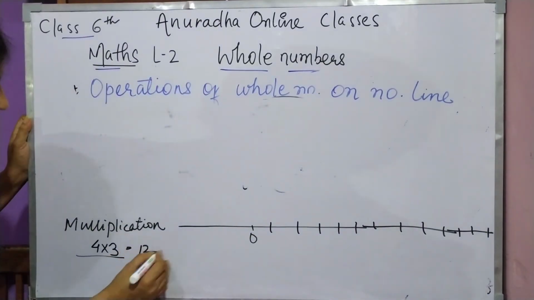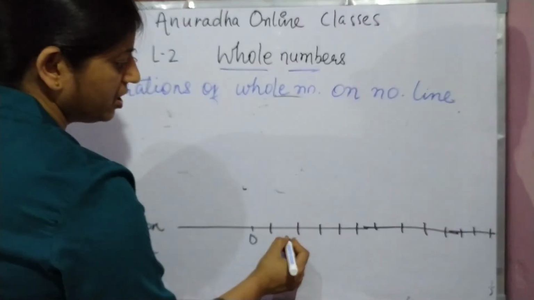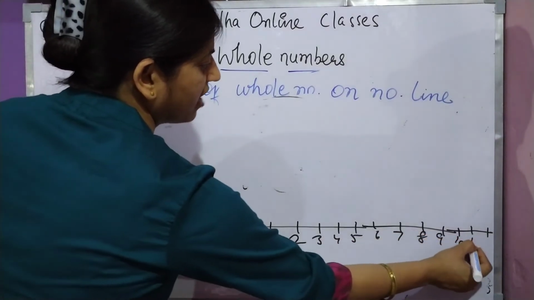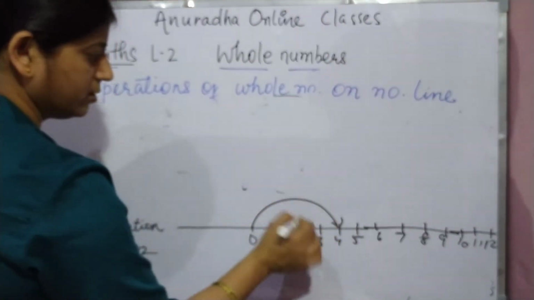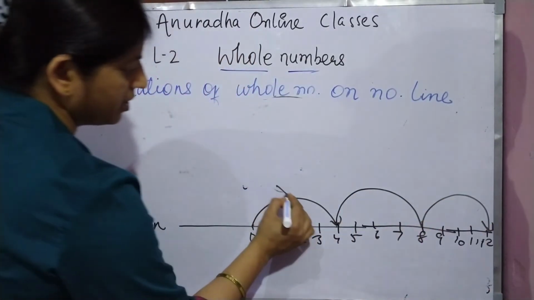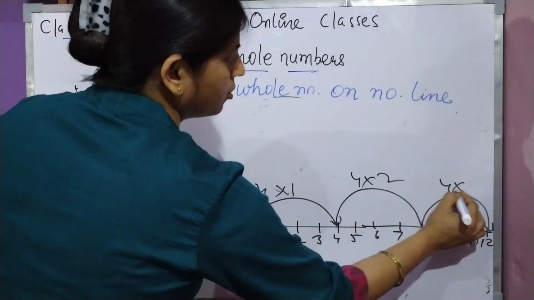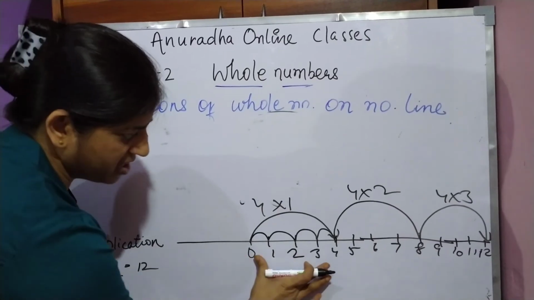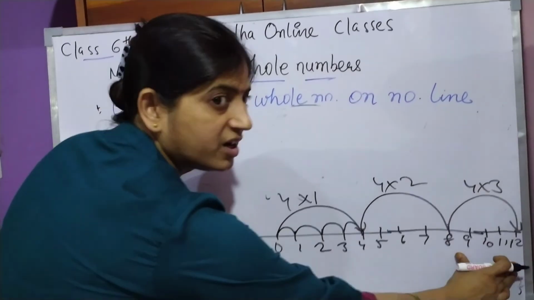Okay. This is 12. You can do it in two ways. 4 into 3 or 3 into 4. Whatever you can do. So 1, 2, 3, 4, 5, 6, 7, 8, 9, 10, 11 and 12. So just jump 4. How many steps? 3. 4 into 1, 4 into 2 and 4 into 3. Is it clear to you? See, 1, 2, 3 and 4 means one time we have taken 4. 4, 3 times, right?